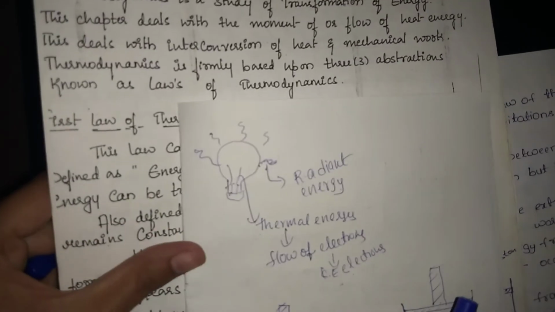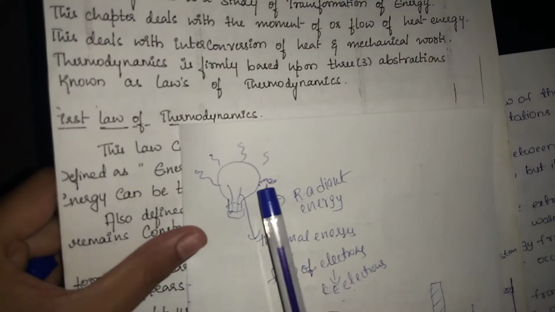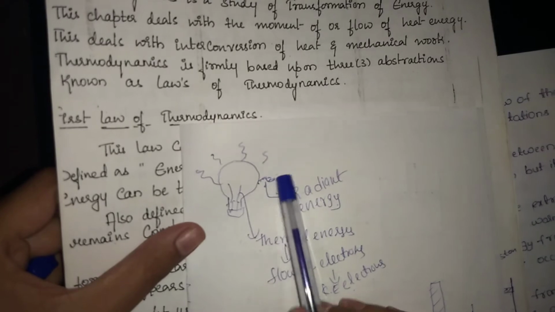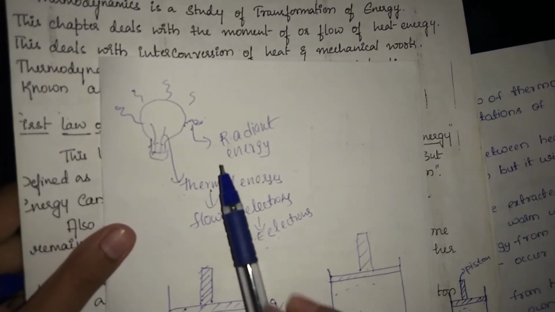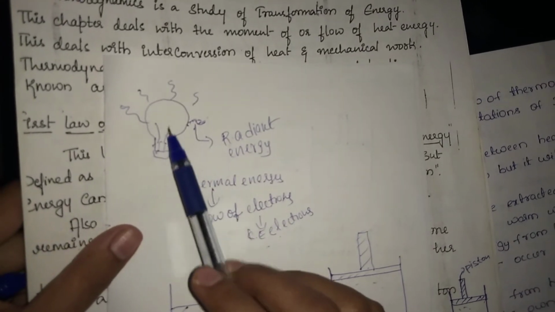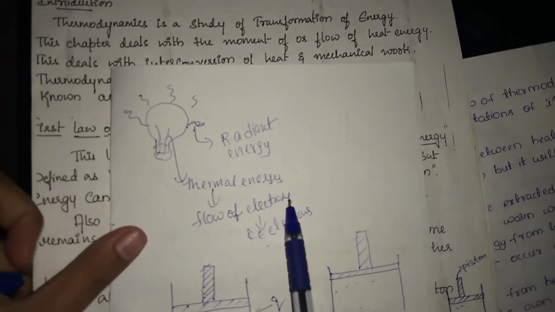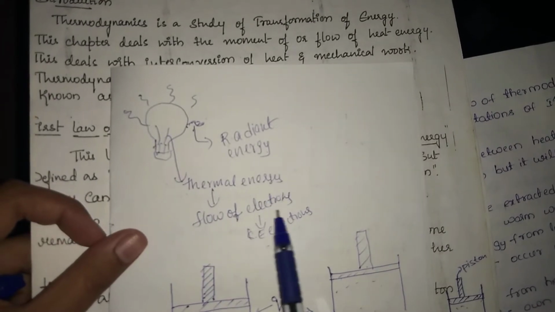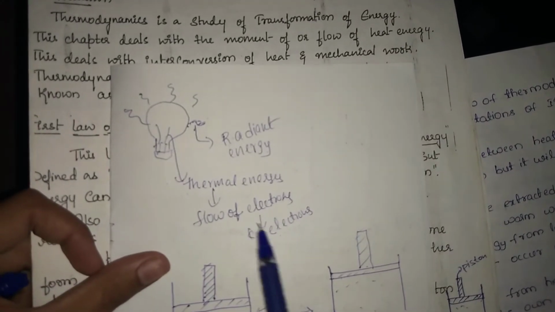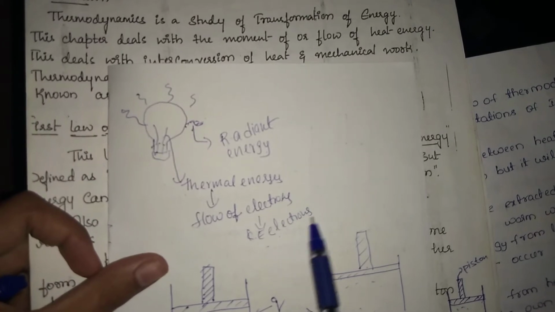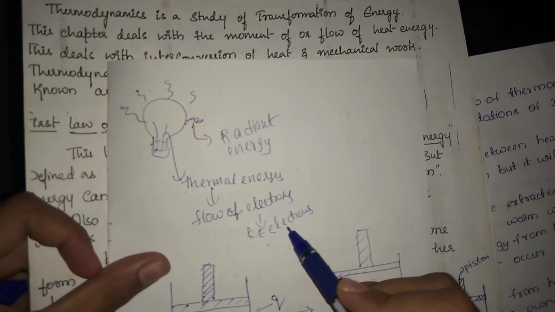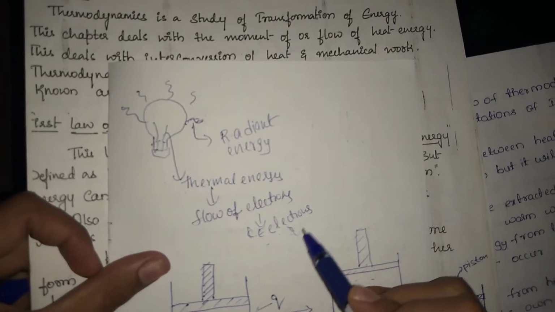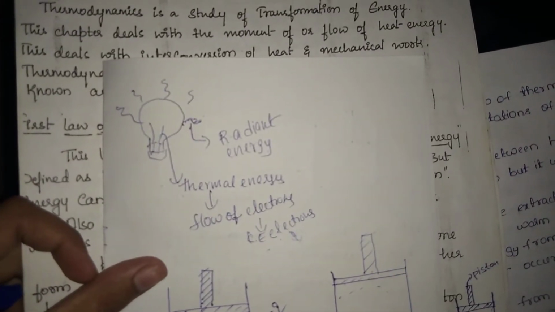Let us take an example. From the bulb, whatever energy is observed is radiant energy. Where does the radiant energy come from? It is due to heating of the filament. Heating is nothing but thermal energy, and thermal energy is due to flow of electrons. Flow of electrons is due to kinetic energy of electrons, and kinetic energy is due to the applied potential which we have applied.